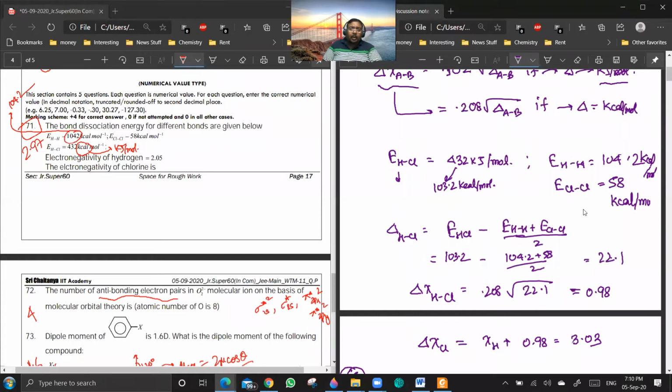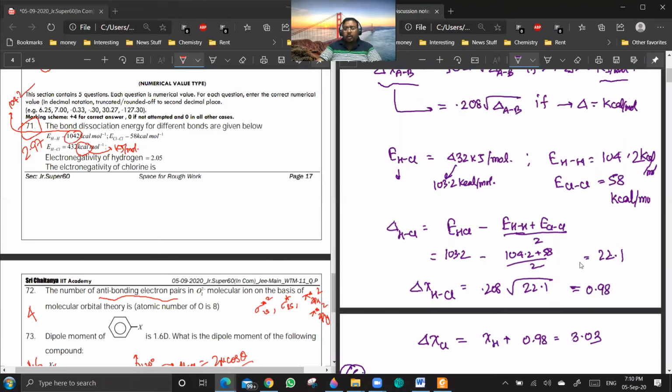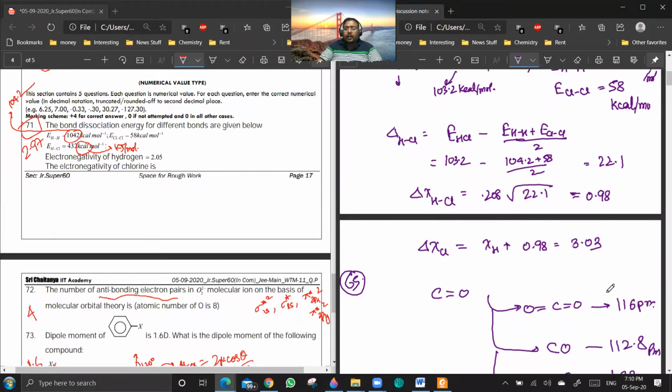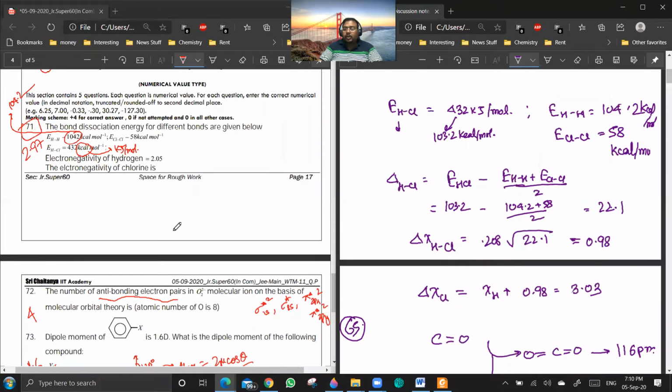Yes, sir. But in the answer they have used the geometric mean. Since our data is wrong, their answers are also wrong. If you use the geometric mean, you will get an answer close to 3.03. But since the data is wrong, this question is going for delete. Are you getting the point?